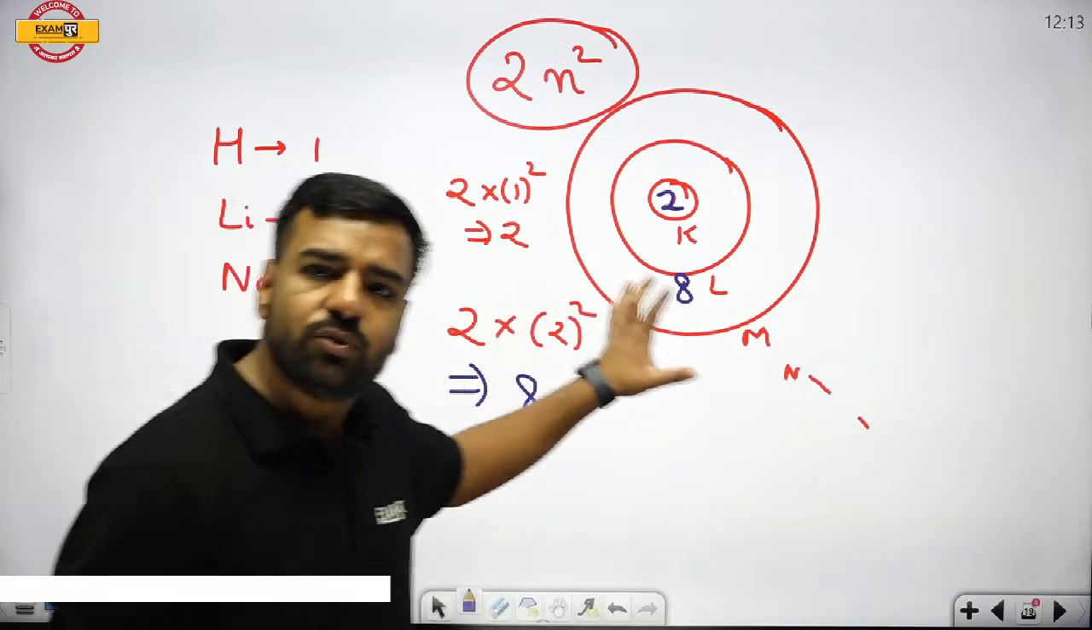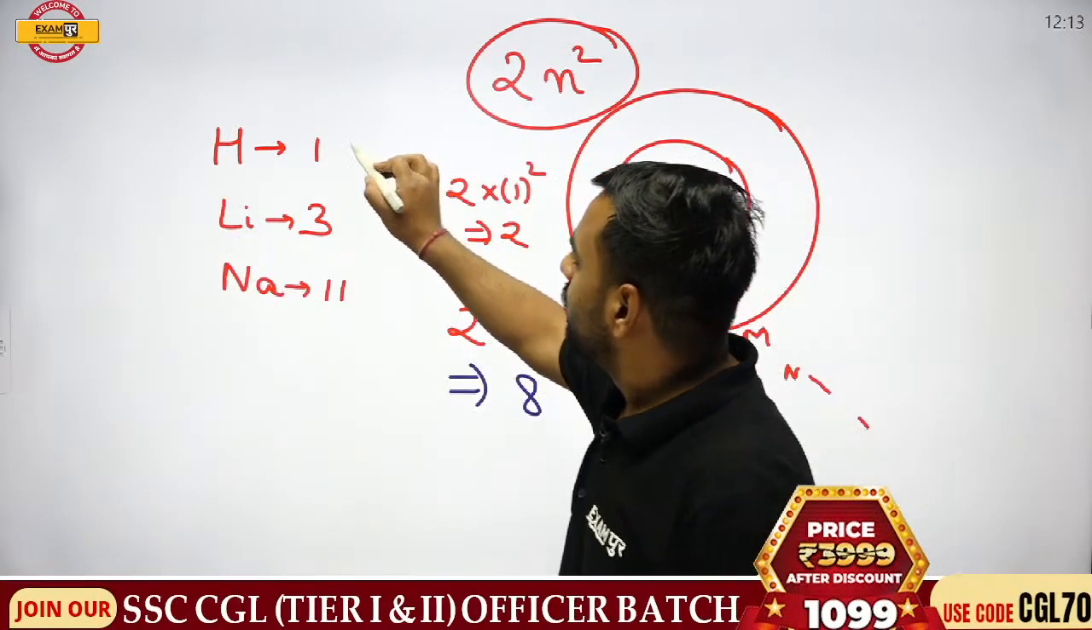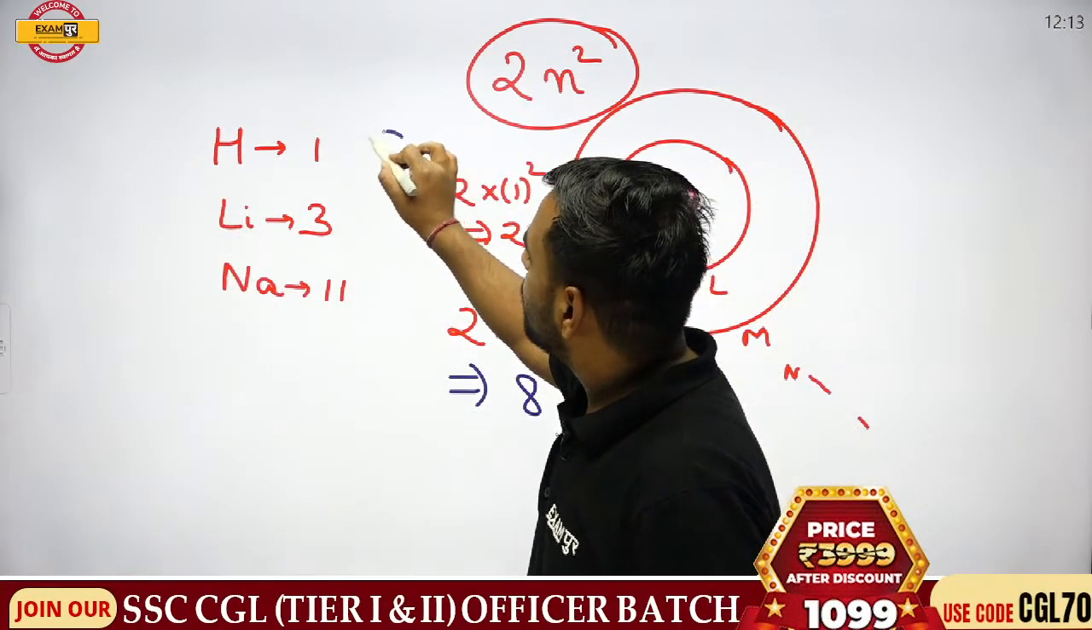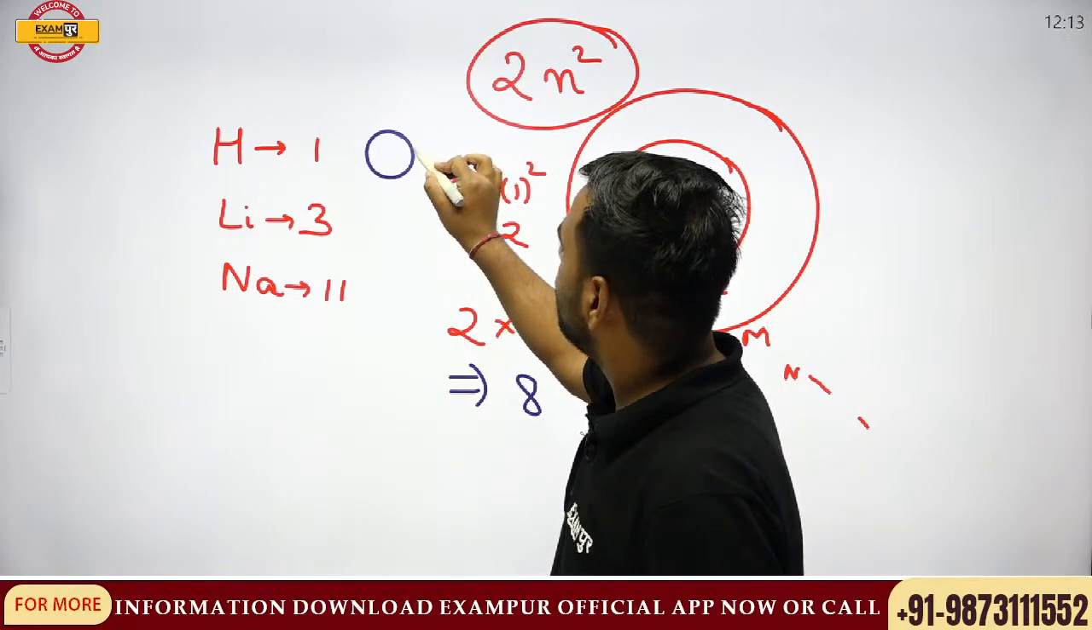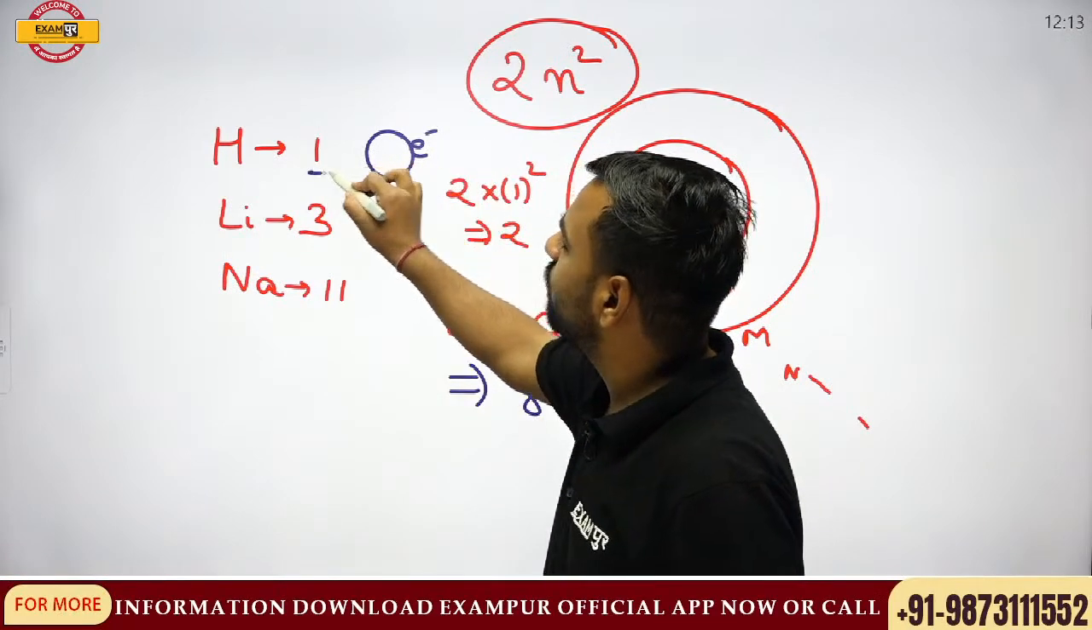Now let's try to use the same concept here. In the innermost shell, how many electrons can come? Sir, in the innermost shell only 1 electron can come because here only 1 is there.